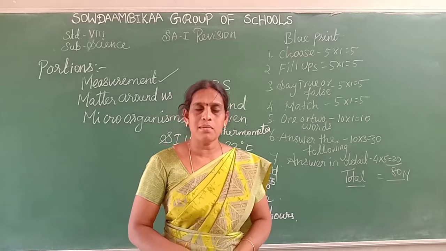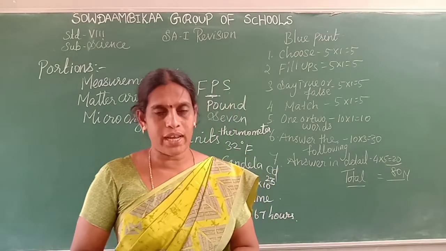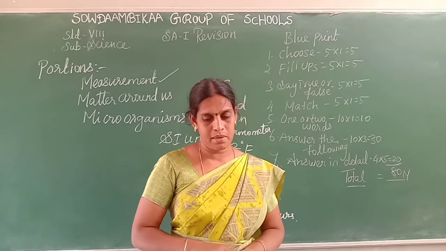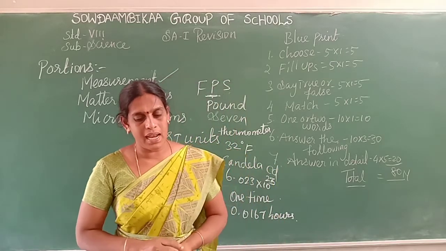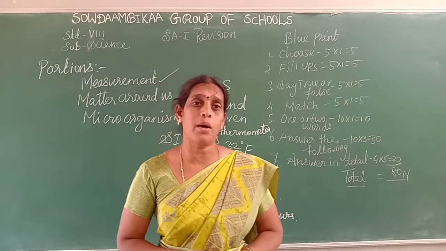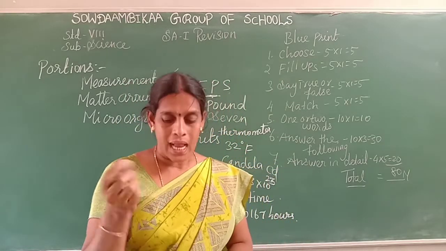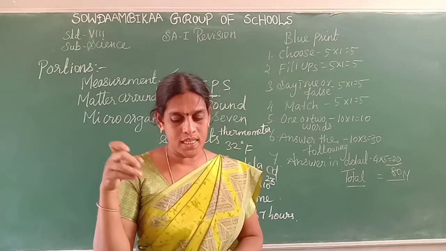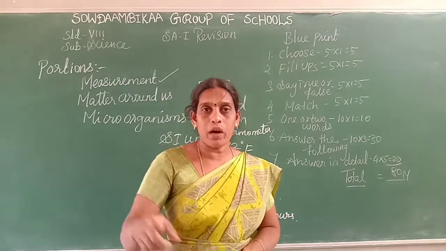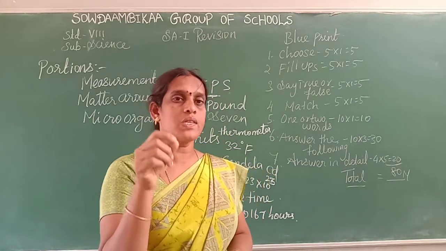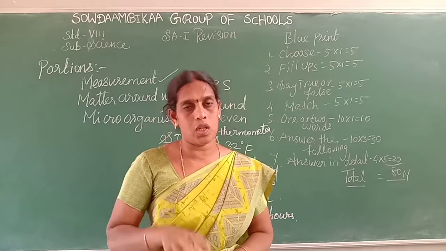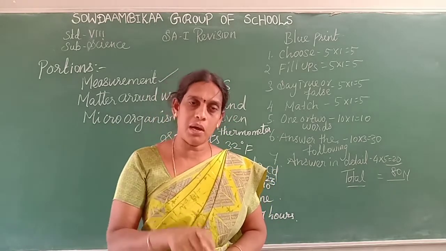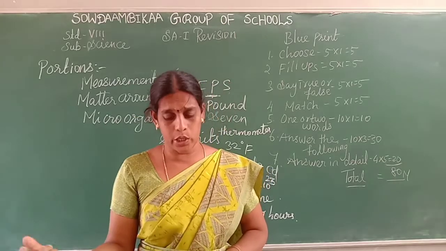What is meant by atom? Atom is the smallest particle of the element which exhibits all the properties of that element. Next, molecule. Atoms of the same element or different elements combined to form a molecule. What is meant by ion? Atom or group of atoms having a charge. What charge? Positive or negative charge. That is called the ion. If the atom has a positive charge, it is called a positive ion. If the atom has a negative charge, it is called a negative ion.